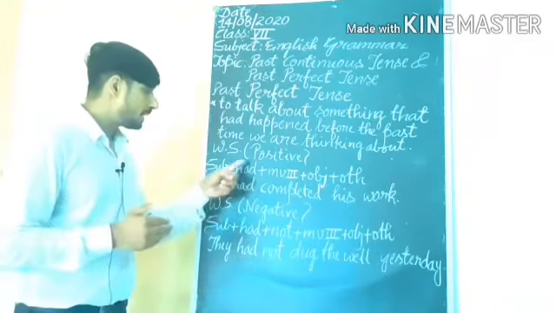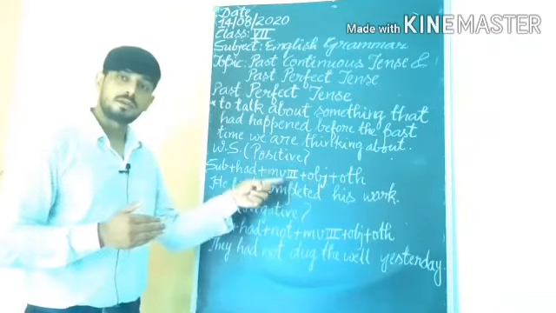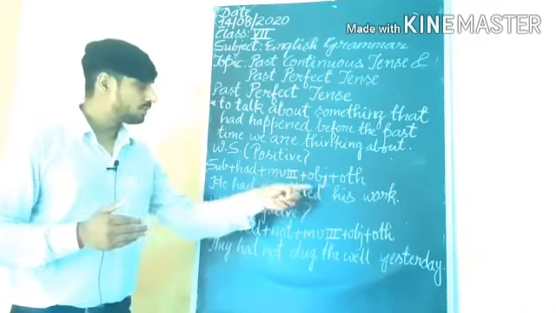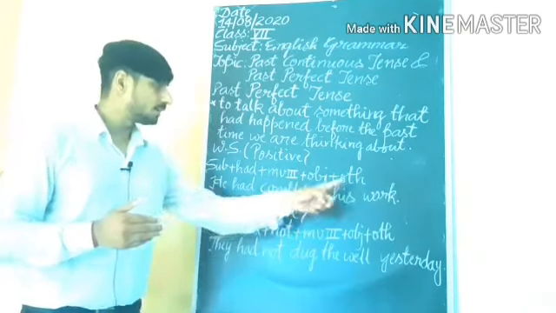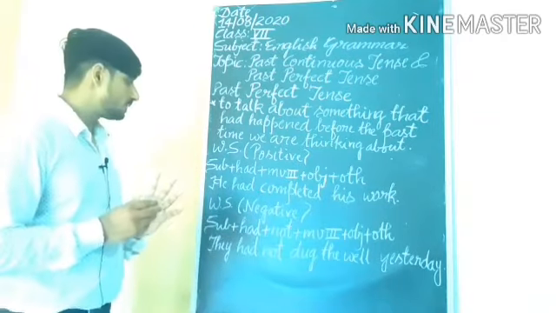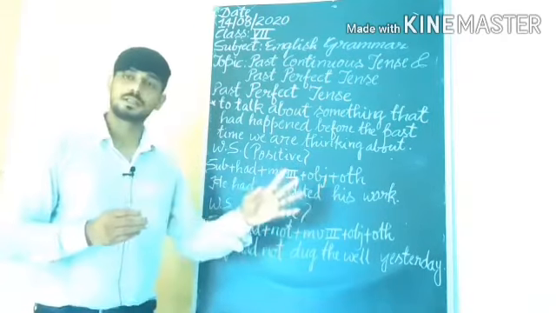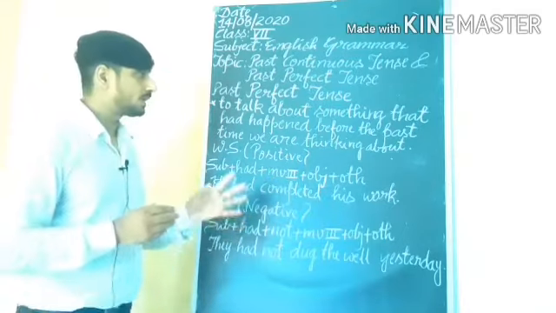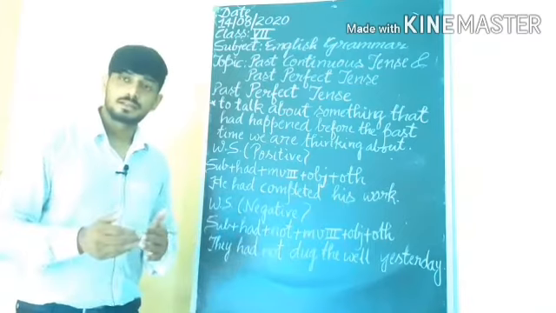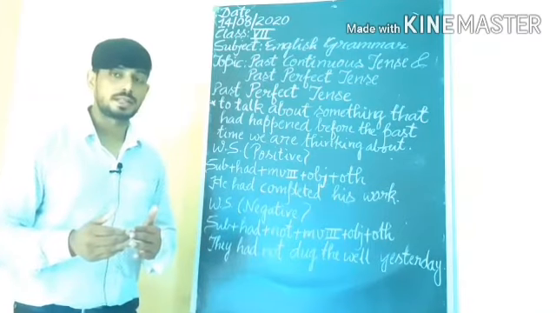He had completed: verb third form, past participle form of the verb, plus complete object plus other. We will use this format. Understand? So, he had completed his work.